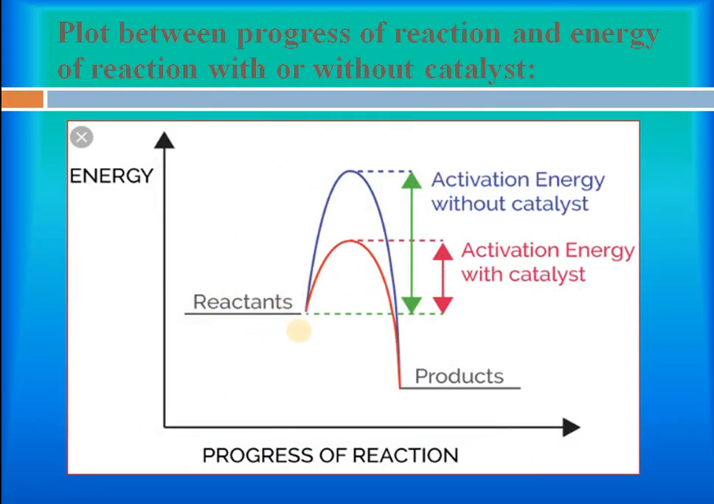So this is our graph, that is your reactant, with the catalyst and without catalyst. With catalyst this activation energy is lower, and without catalyst this activation energy is higher. The lesser the activation energy, the more easily the product will form. The more the activation energy, the more time will be taken by the reactants to get converted into the products.